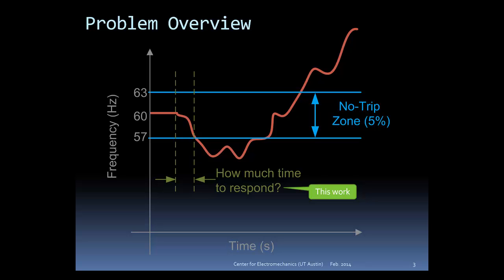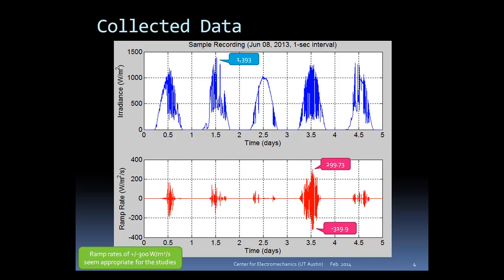Here's what can happen if nothing is done to address frequency stability. Frequency, normally 60 Hz, can fall out of bounds if a ramped event is not addressed. The question this work addresses is, how long does a control system have to respond to the event and maintain stable operation? Before we answer that question, let's look at what solar irradiance ramps look like.